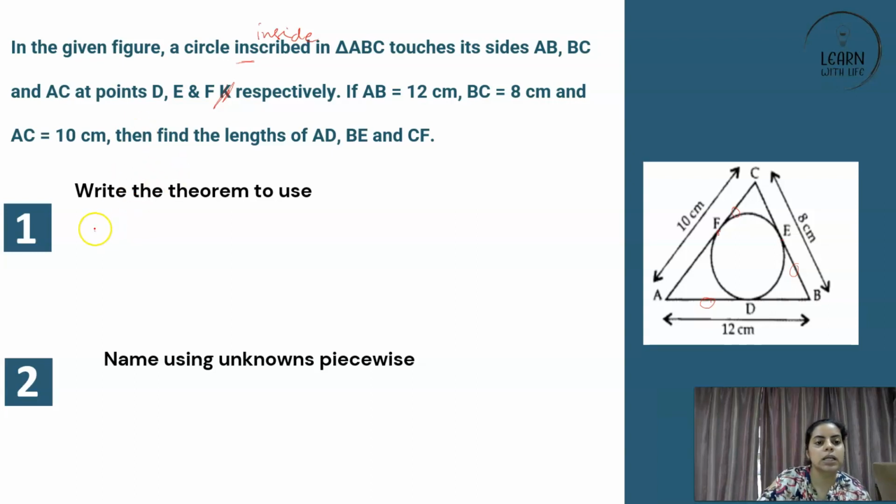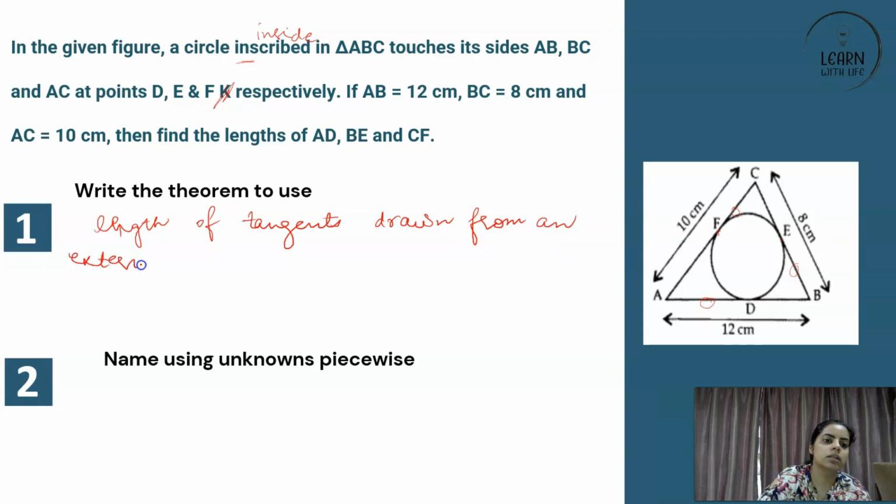So I will tell you: the length of tangents drawn from an external point to a circle are equal.